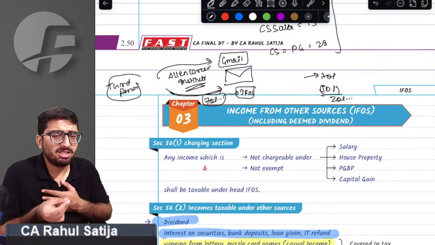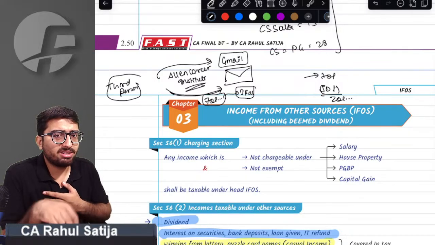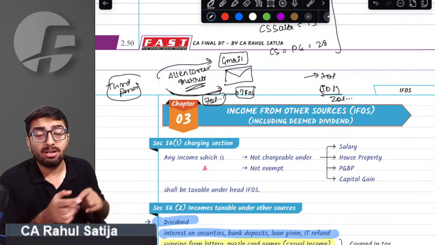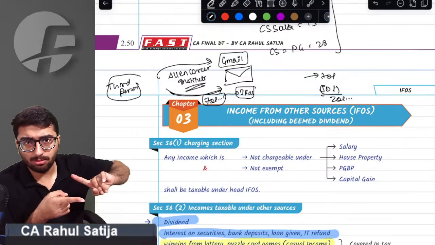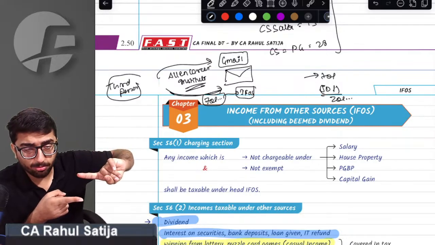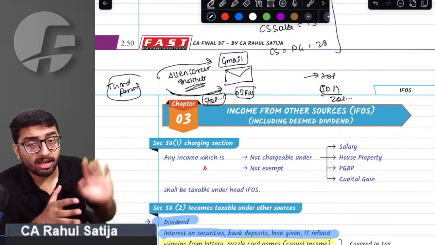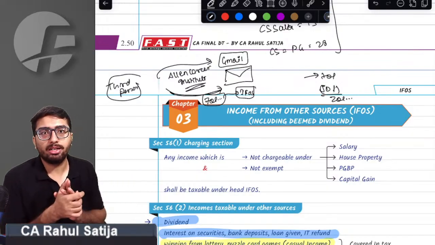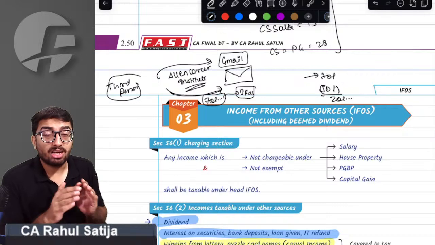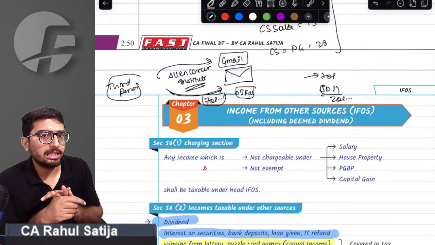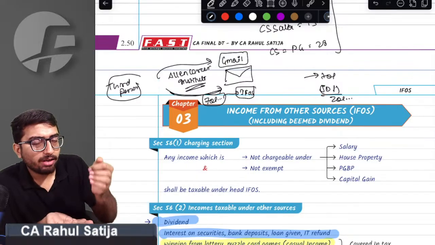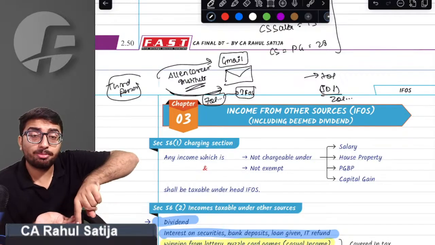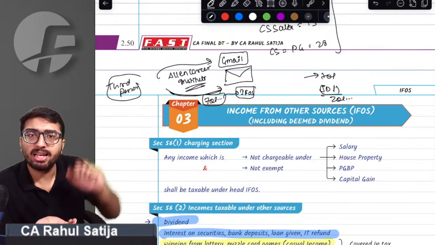See, if I am receiving any sum to terminate my employment, but such sum is received from a third party, then in that case it will be taxable under IFOS. But if Sarthak sir himself says, I don't want you to teach DT here, the provision says in that case it will be taxable under the head salary, because if Sarthak sir is paying any sum to me, it will be taxable under salary.